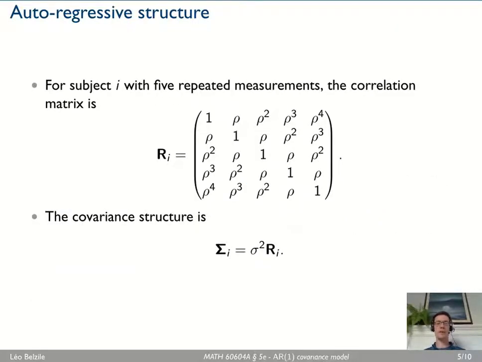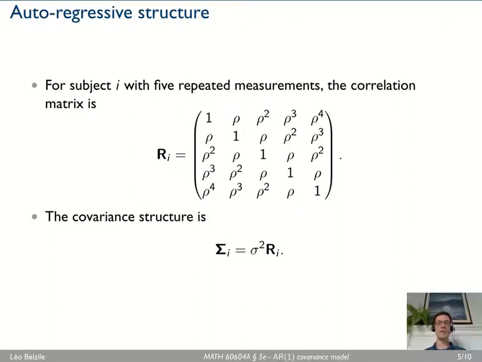Okay, so let me show you the correlation. Basically we assume a geometric decay for the correlation. Correlation rho is going to be between -1 and 1. Positive correlation makes more sense, unless you have cyclical patterns where things go up and down, but typically rho will be positive.